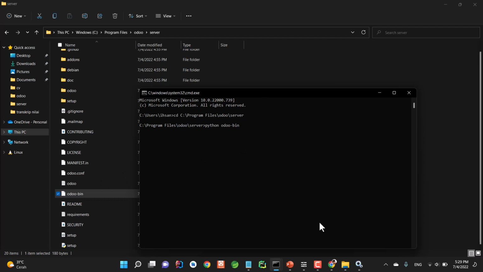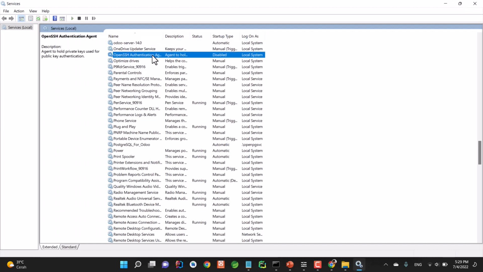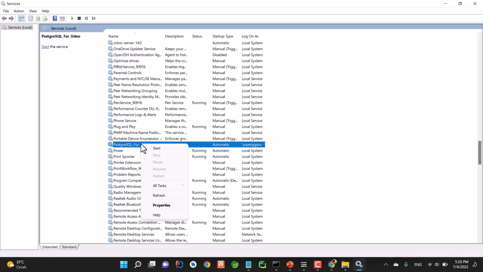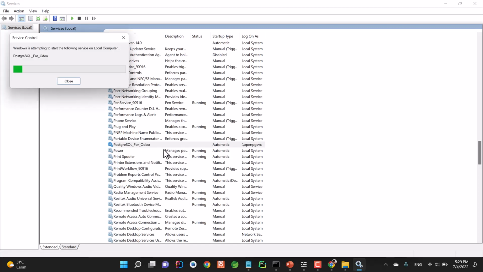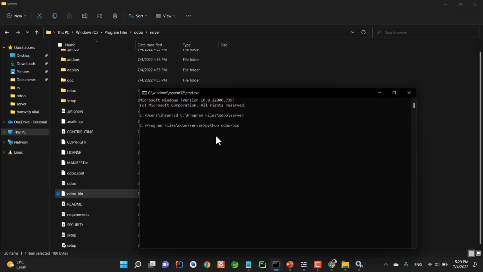But I forgot something. You need to run the PostgreSQL, right? Because the application won't start if you don't run a server. So we need to run the PostgreSQL, but I want to run the Odoo server separately. Okay, now let's just enter.